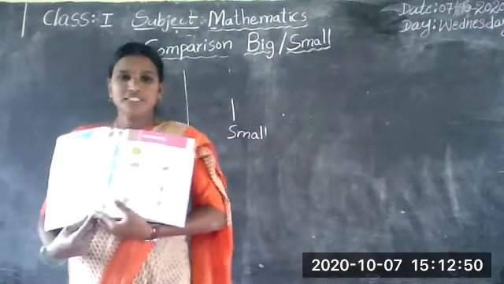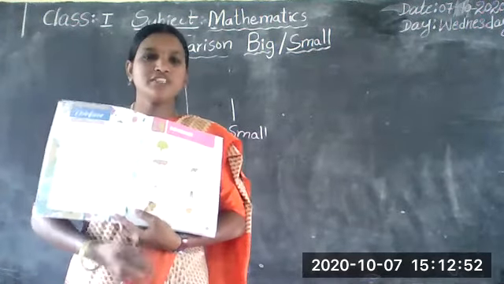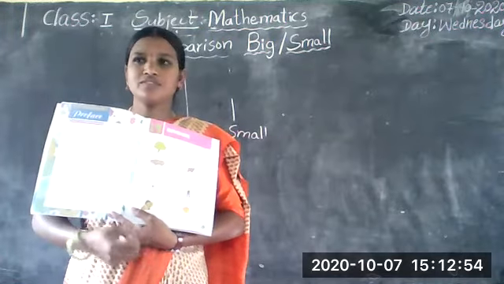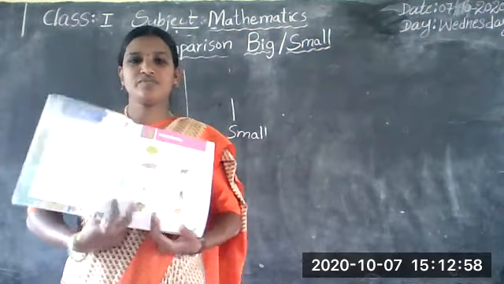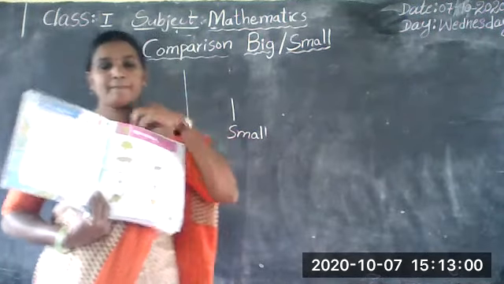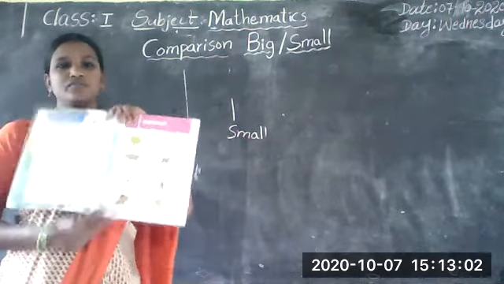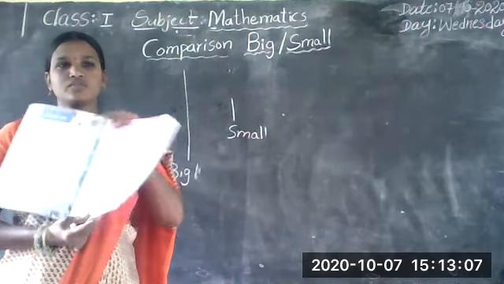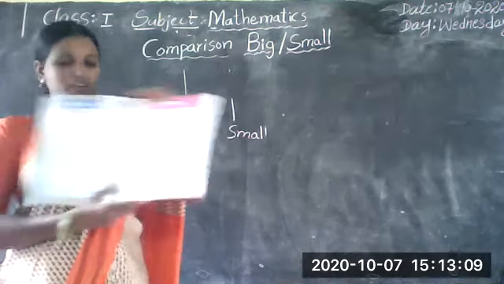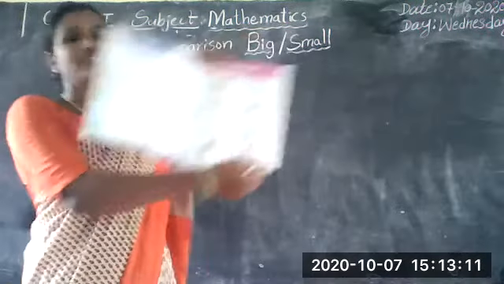Those who bought the textbooks, show me your textbook once. Okay, all open the textbook to page number 5.